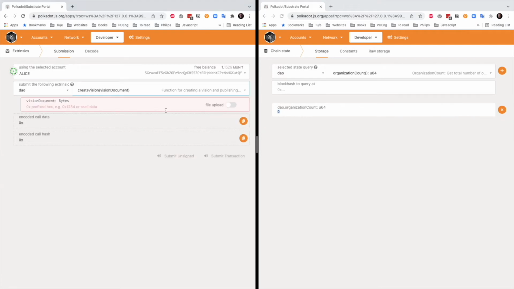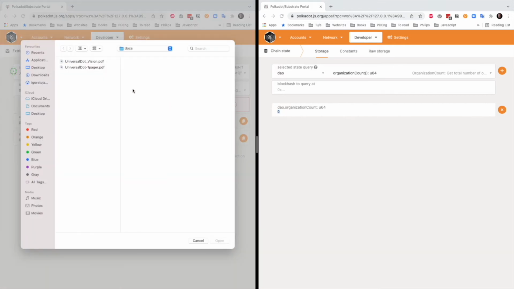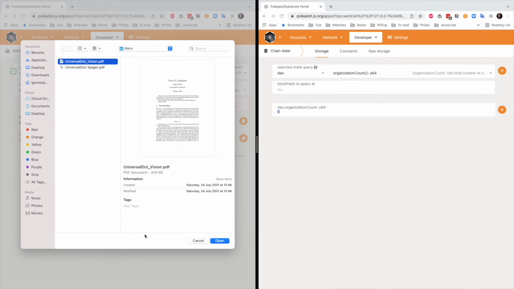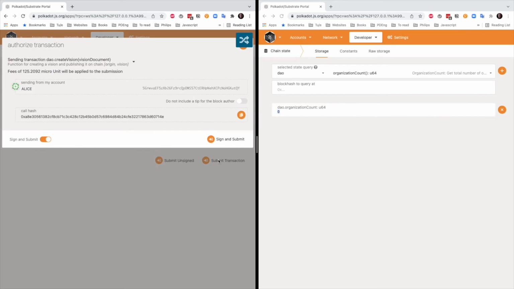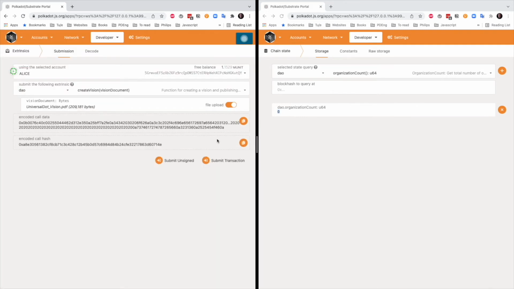Let's say that there is a user called Alice, and she wants to start by creating a vision document. This can be done by submitting text, or we can upload a file. Let's submit Universal Vision, a large document. What Alice is doing is signing a transaction while she's submitting this vision document.